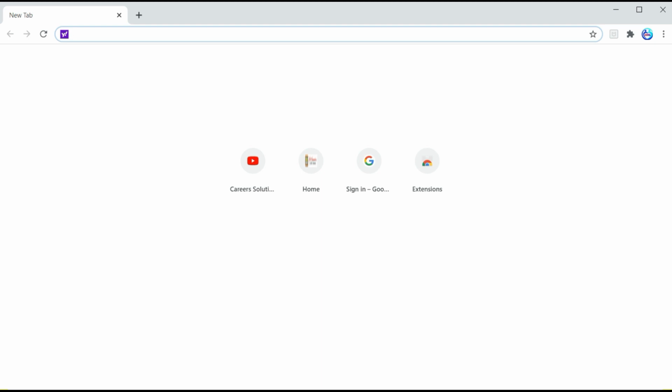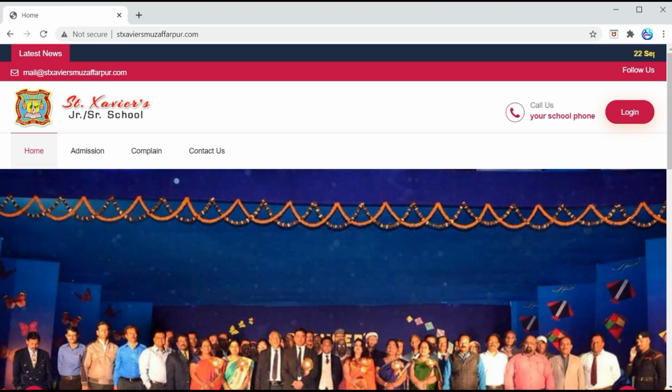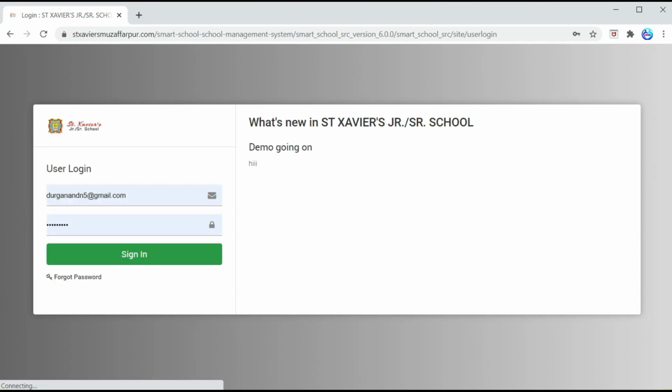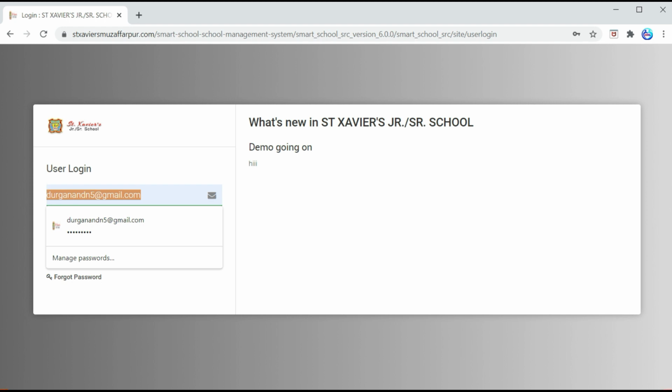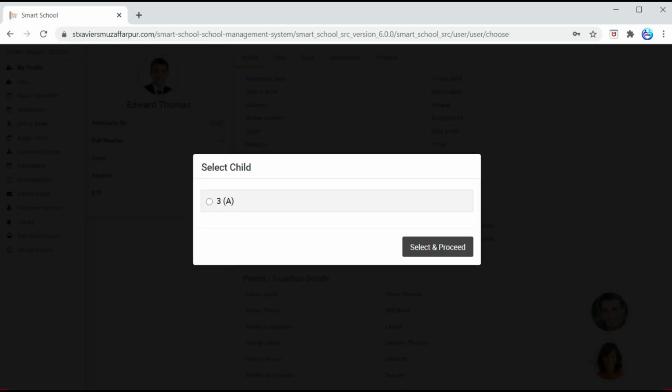Type on the address bar sanjaviersmuzaffarpur.com, click on enter. The web portal will open. Now click here on the login page. The dashboard will open. Here you will type the user ID and password which will be shared through your email ID. After login, the class and the section you have been allotted for conducting the online classes will be shown here. You have to select it and click on select and proceed.